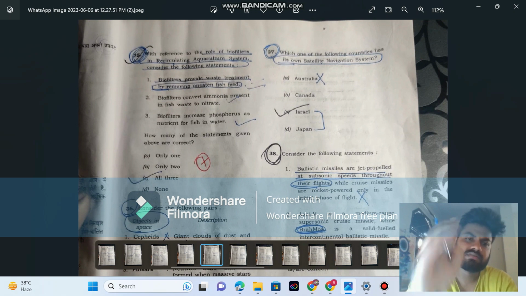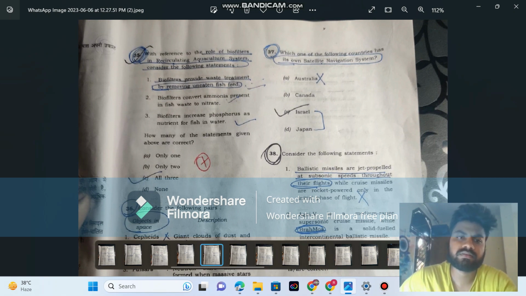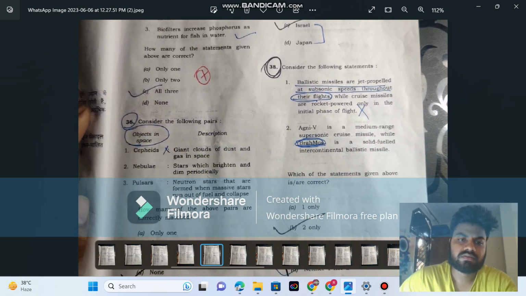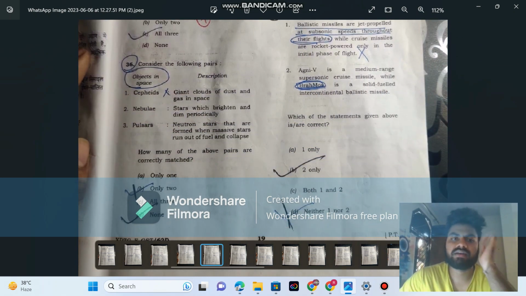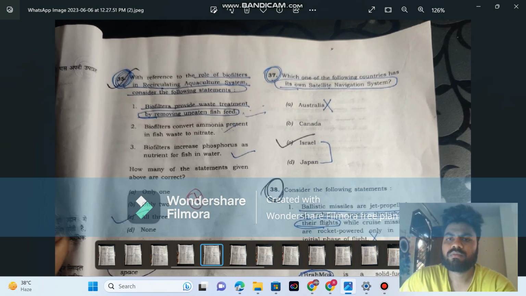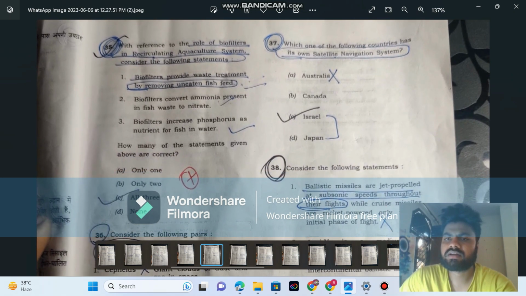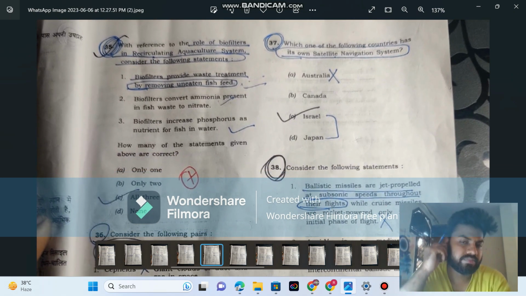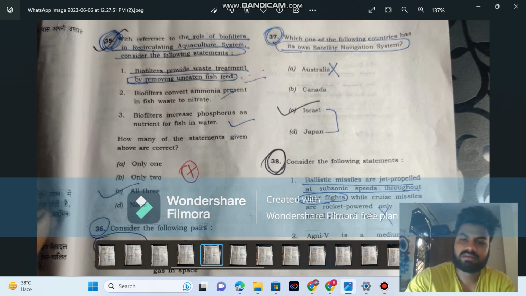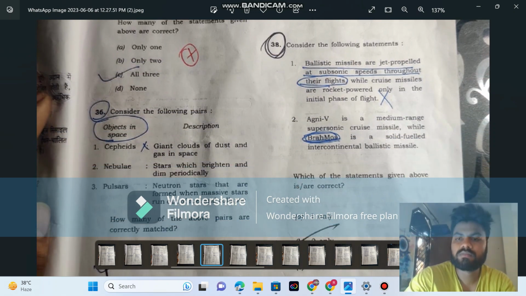Again, a science tech question. All three. Biofuels provide this treatment. Okay, again, 36. I don't know the exact answer, but the answer is right. This is also from Geography and CNT, directly from it. Which one of the following countries has its own navigation system? I marked it wrong in 50-50. Japan is the correct one.